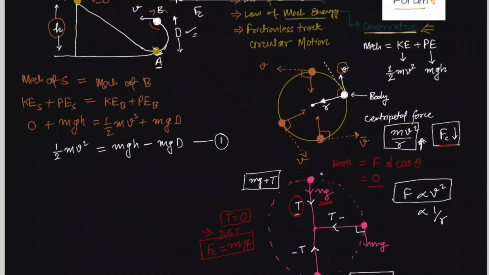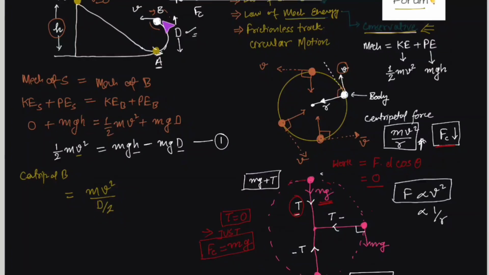We have to find the relationship between h and d. This is in the question. So we need to eliminate v squared. How can we eliminate v squared? Very simple: centripetal force. At point B, centripetal force would be mv squared upon r, and the radius would be d by 2, half of the diameter.